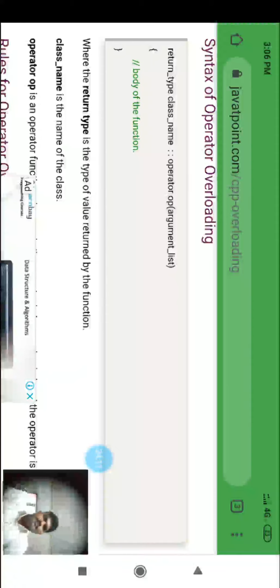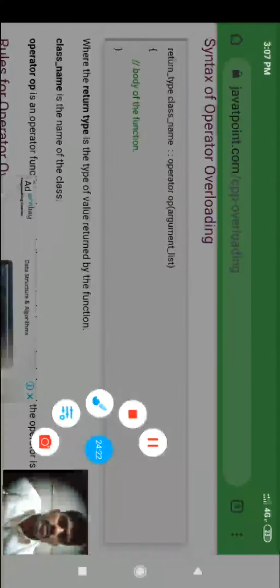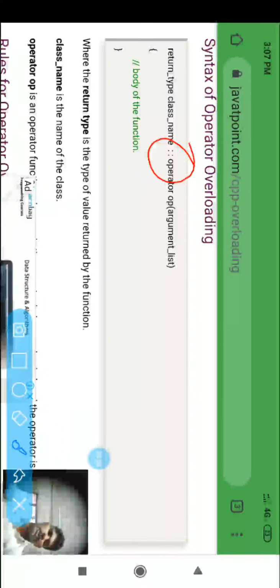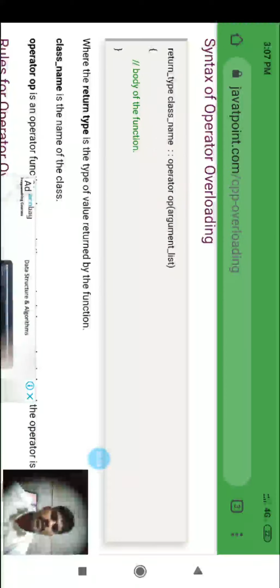First of all, the return type. Then the class name, then the scope resolution operator. What are these four dots? That is called the scope resolution operator. Then the keyword operator and the operator symbol op, then the argument list, then the body of the function. This is the syntax for operator overloading.